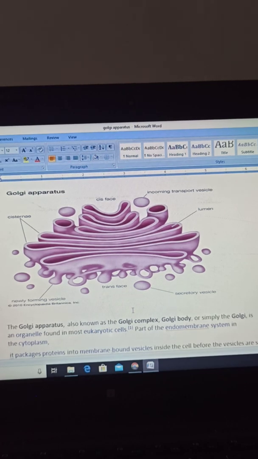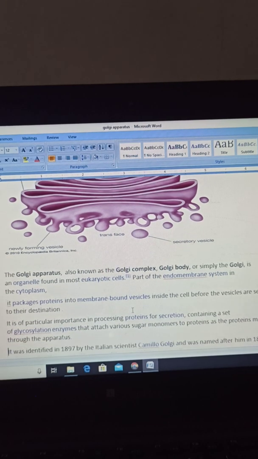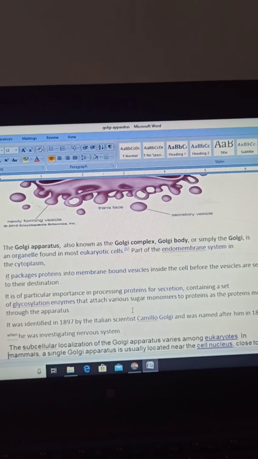The Golgi apparatus is also known as the Golgi complex, Golgi bodies, or simply Golgi. It is an organelle found in most eukaryotic cells and is a part of the endomembrane system in the cytoplasm. It packages proteins into membrane-bound vesicles inside the cell before the vesicles are sent to their destination.